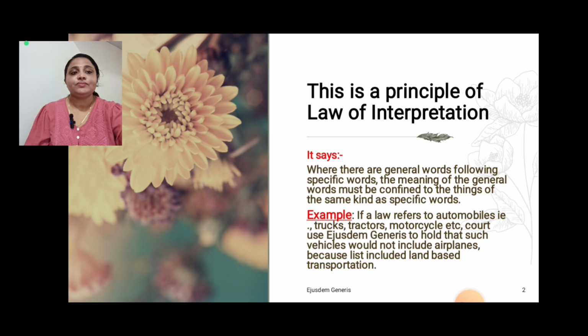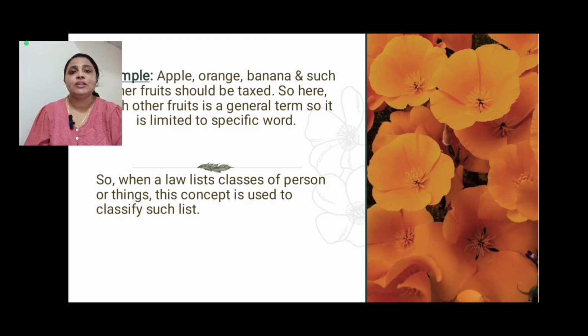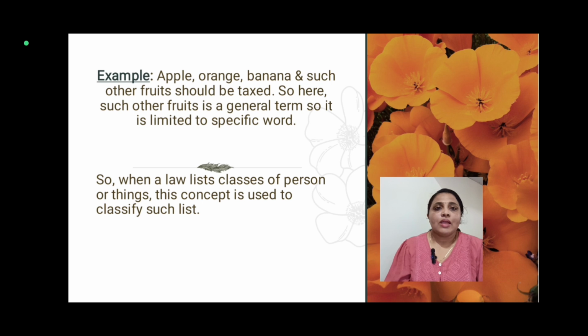The next example you can see is: apple, orange, banana and such other fruits should be taxed. Here, such other fruits is a general term, so it is limited by the specific words. You cannot say apple, oranges when you specifically say something.